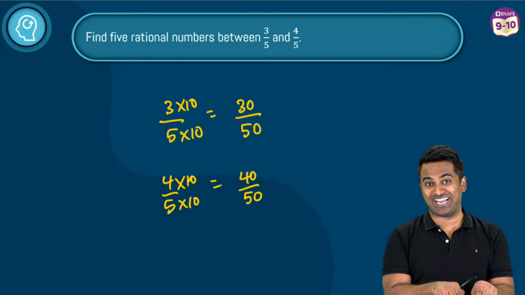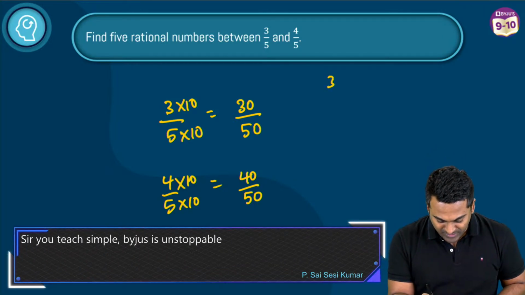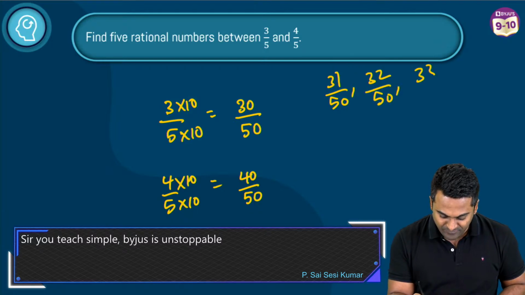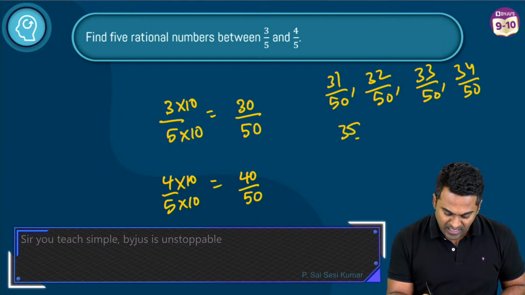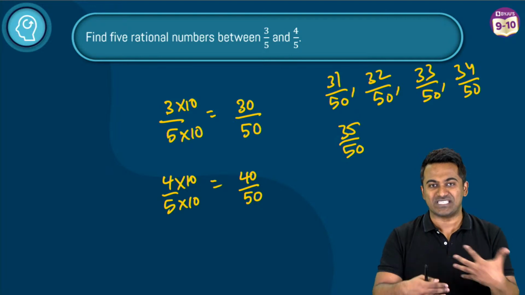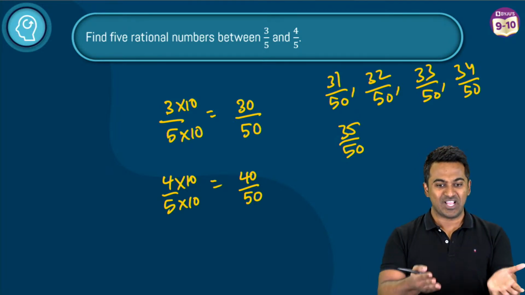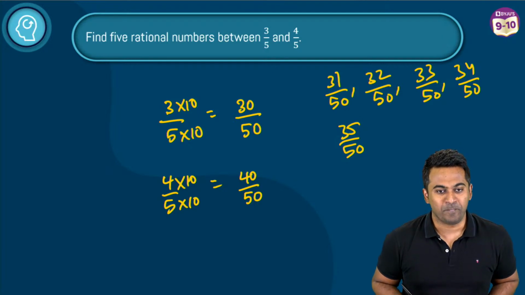You are not just going to get 5, you're going to get how much? You're going to get 8 or 9, yeah? 31 by 50, and then you have 32 by 50, and then you have 33 by 50, 34 by 50, 35 by 50. I'm sure you get the idea. I don't need to go on and on. 36 by 50, 37 by 50, 38 by 50, 39 by 50, and that's it. Right? So Vedika already has the answer there.